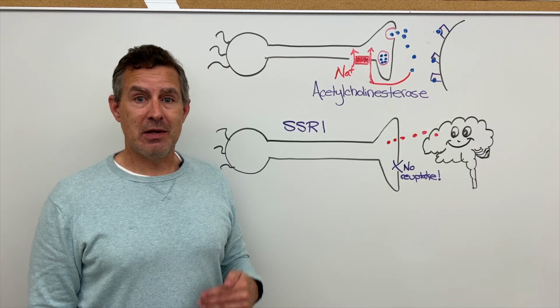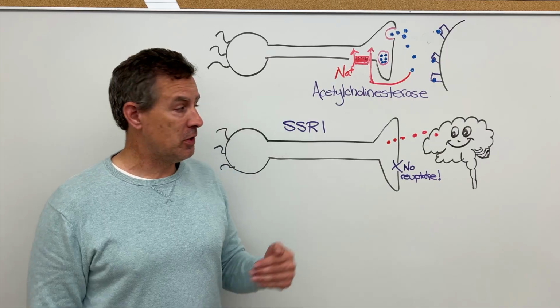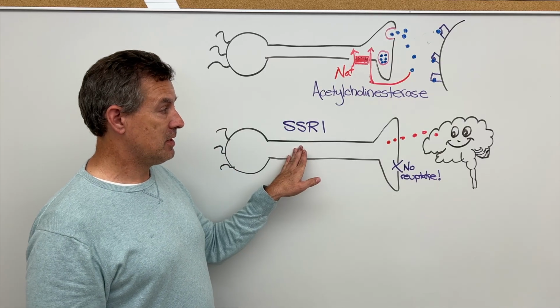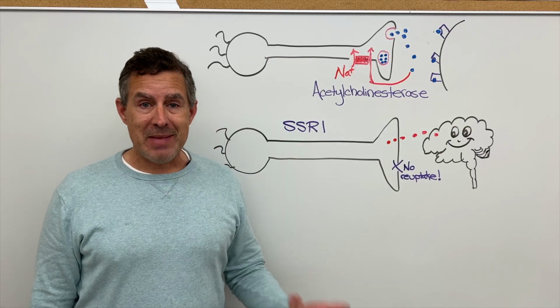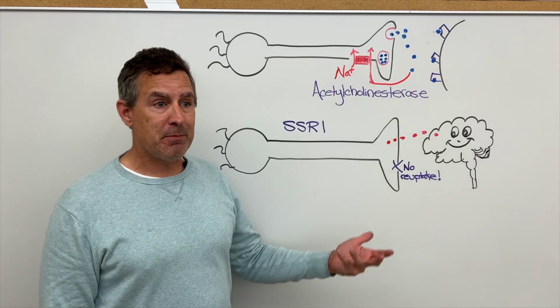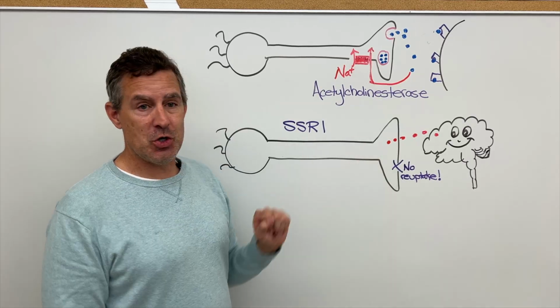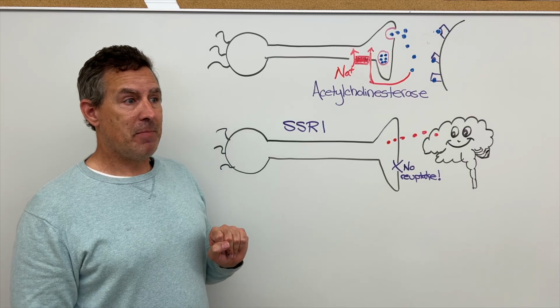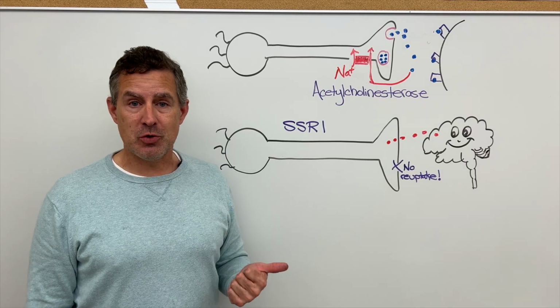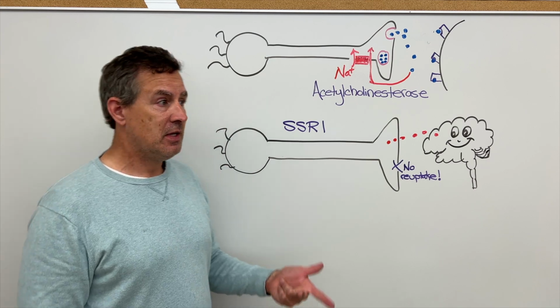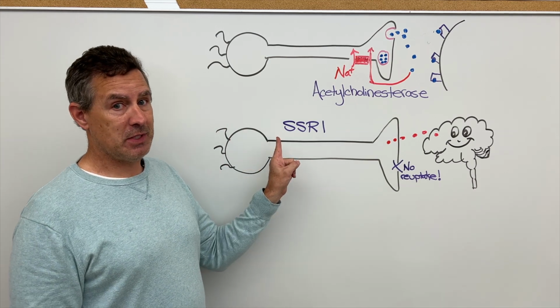So serotonin, as we talked about, is a neurotransmitter that's released from neurons, and there will be a mechanism and an enzyme to reuptake the serotonin back into the neuron that released it. But these pharmaceuticals like Prozac, Paxil, and Zoloft actually inhibit the reuptake.